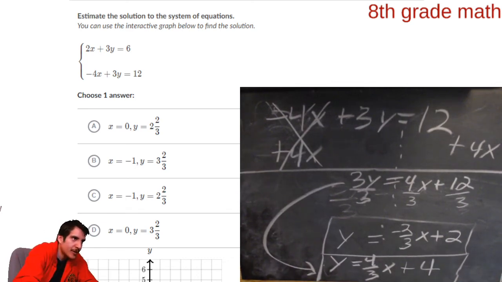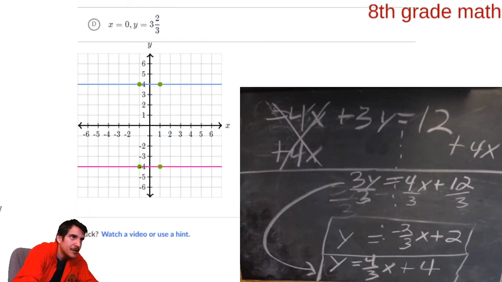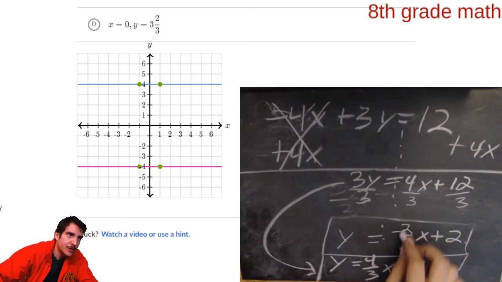And now we're going to go to this graph that Khan Academy has nicely let us use. And let's graph the first one. Well, you're going to begin with b, which is 2. Begin with 2, and then the slope is going to be down 2, forward 3. Do you see that? We're going to begin with b, which is 2, and then we're going to go down 2, forward 3 from there.